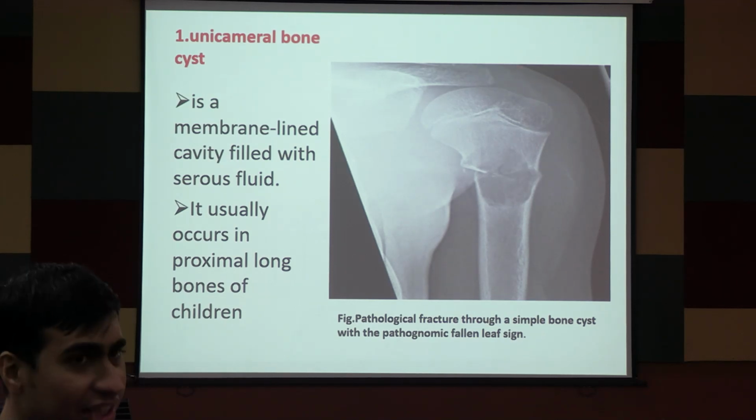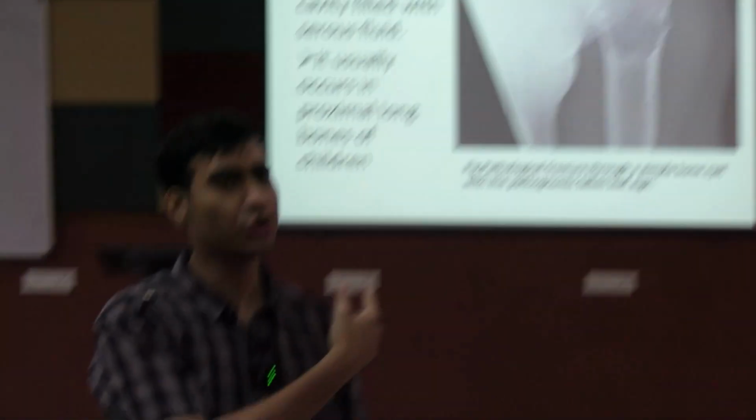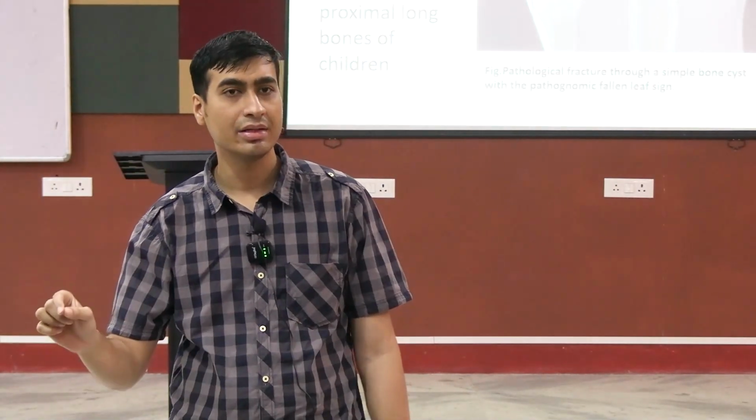These are very catchy. They will show you this X-ray: 10 years old boy has presented with pain. Identify the X-ray. They might ask you the diagnosis, but it is very harsh to ask for a diagnosis because no one can tell confirmedly that it is a simple bone cyst. That can be diagnosed only after you have an X-ray, an MRI, a CT, and do a biopsy.